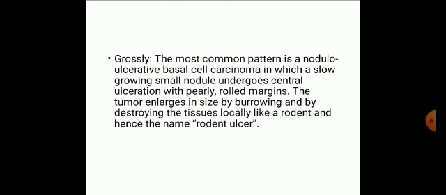Now in gross examination, the most common pattern is nodulo-ulcerative basal cell carcinoma, in which a slow-growing small nodule undergoes central ulceration with a pearly white rolled margin. The tumor enlarges in size by burrowing and by destroying the tissue locally like a rodent, and hence the name rodent ulcer. So basal cell carcinoma is also known as rodent ulcer.